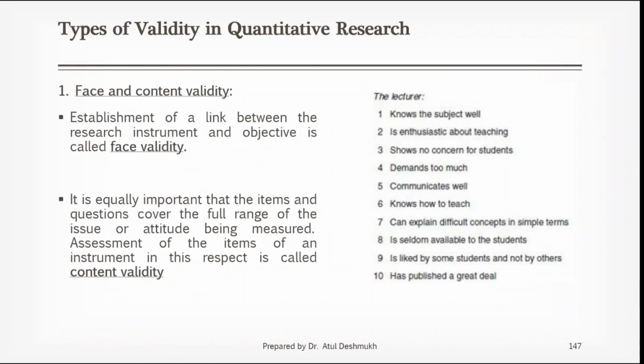We are trying to establish the link between the research instrument, research questionnaire, research item, and your research objective. We keep the research question in front of the research objective. If your research objective is fulfilled by that particular question, then only it is fulfilling face validity. Otherwise, it is not fulfilling face validity.